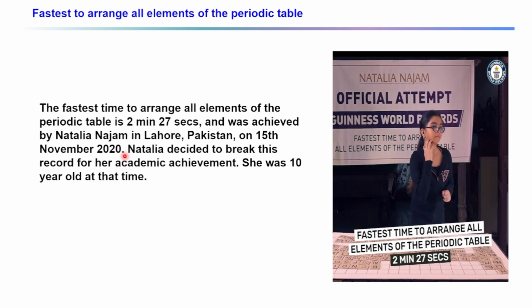And I encourage you, you can also try to break these records. Natalia decided to break this record for her academic achievement. She was 10 years old at that time. She was only 10 years old when she got this achievement.